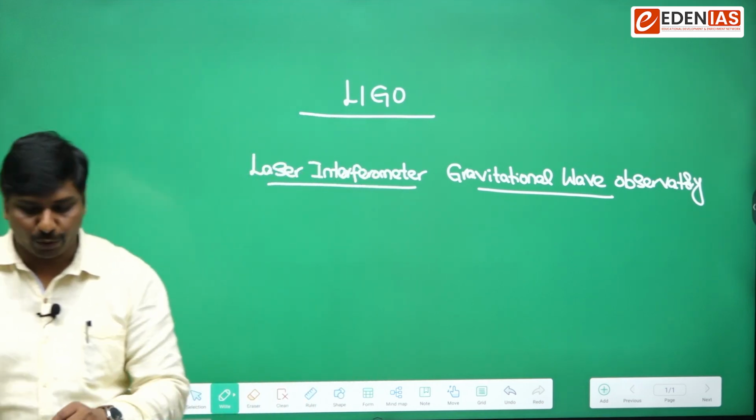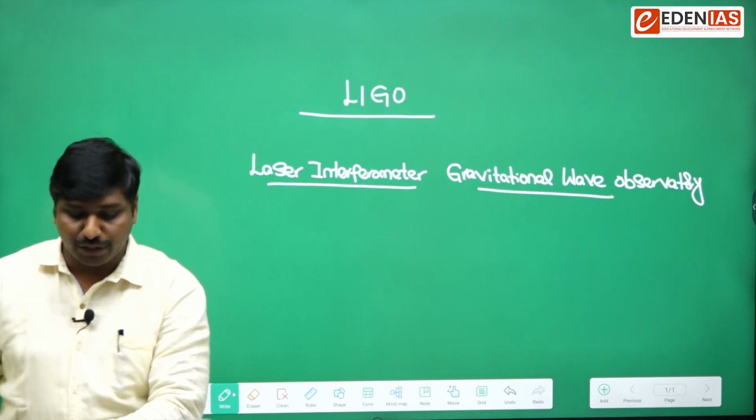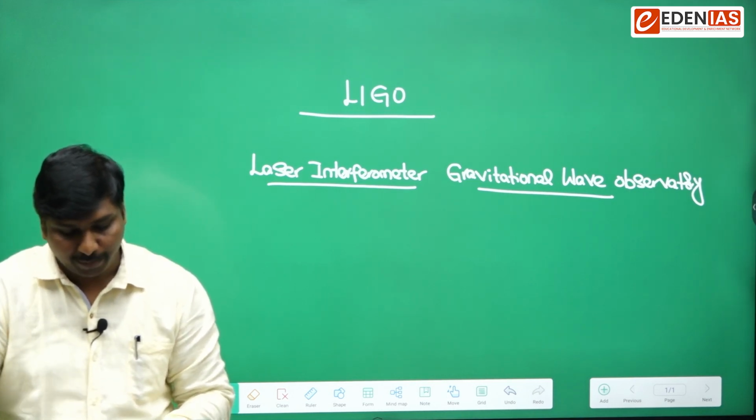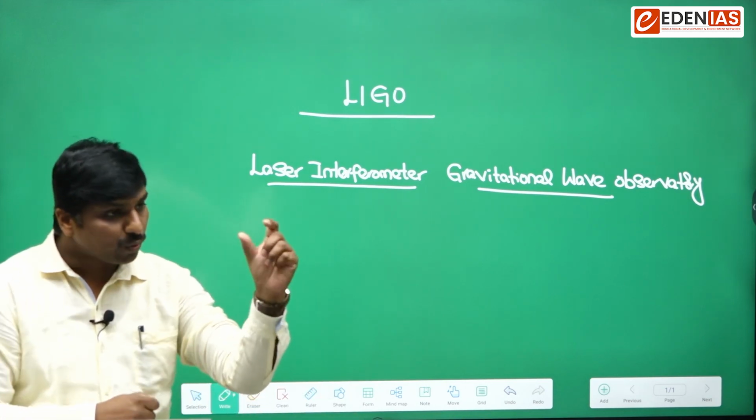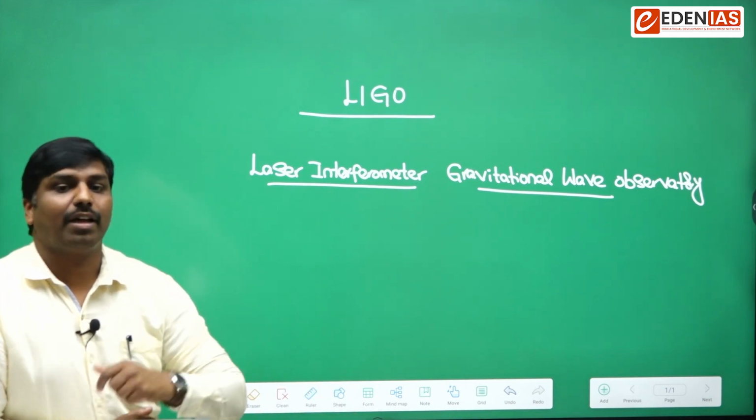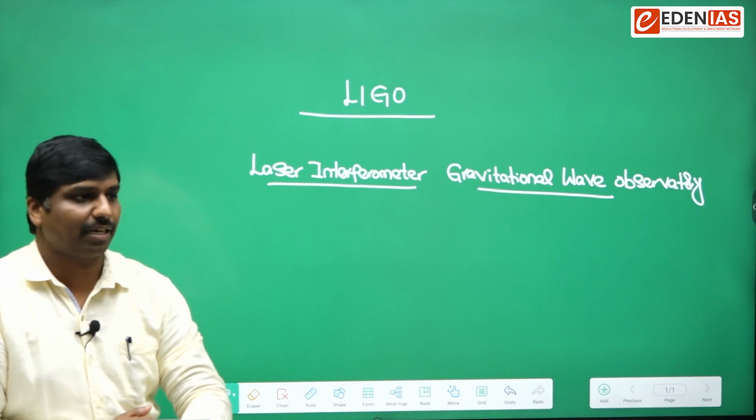Laser interferometers are nothing but an investigative tool commonly used by scientists to observe some hidden things.